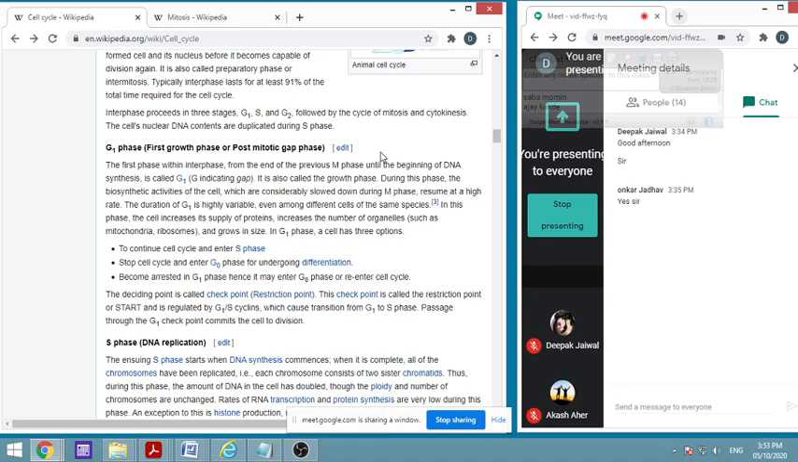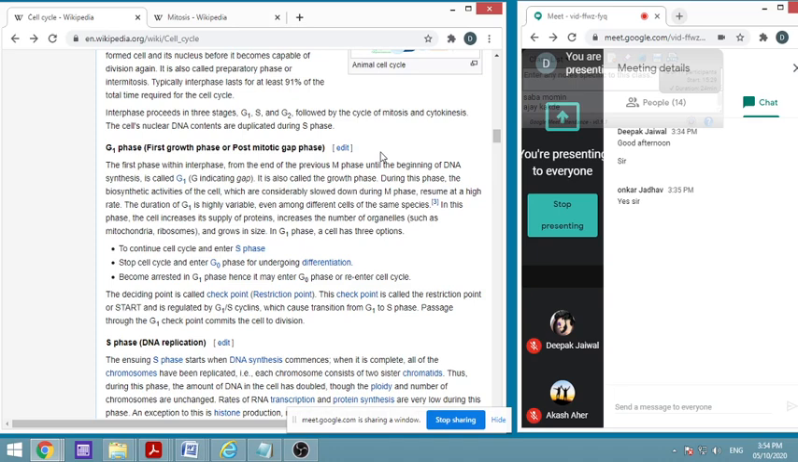Then interphase proceeds in three stages. We have seen the G1, S and G2 phases, which are followed by mitosis and cytokinesis. Cytokinesis, which you might have studied in first year, is the movement of the organelles and the division of the cytoplasm. The cell's nuclear DNA content is duplicated during the S phase. We call it replication.